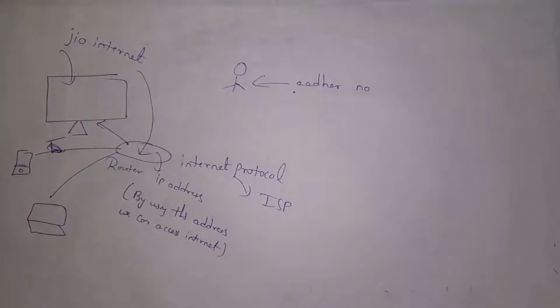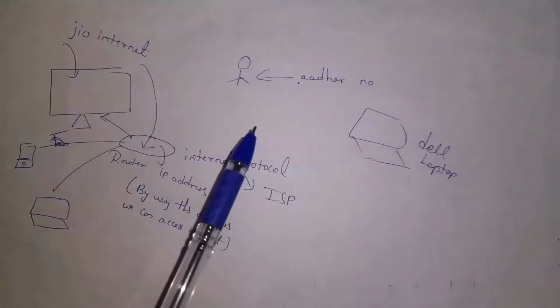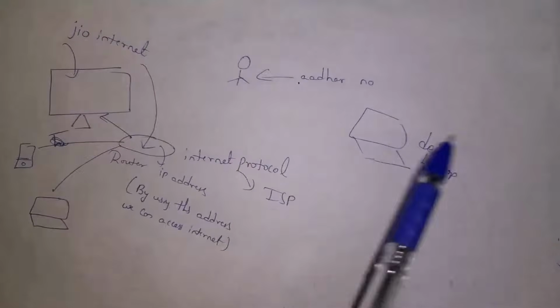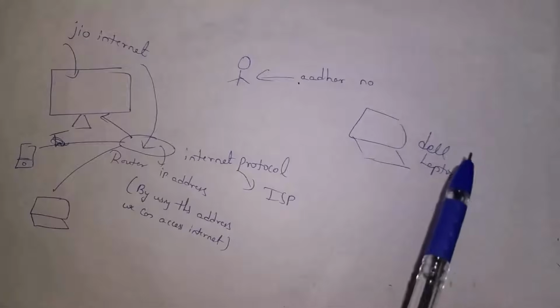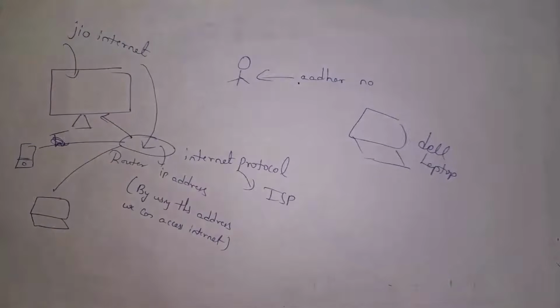Next, I will explain what is MAC address. For example, I purchase a Dell laptop. So the Dell company manufacturer will give me one number. We call that number a MAC address. Each and every device contains a unique MAC address. By using that MAC address, we can identify devices. Whereas IP address is given by the internet service provider, MAC address is given by the company manufacturer.